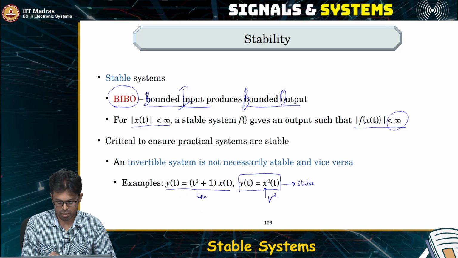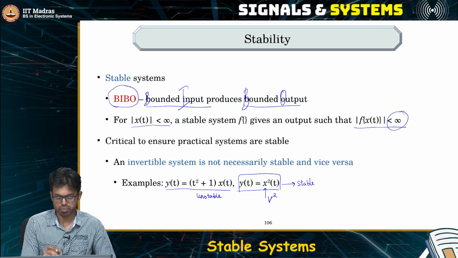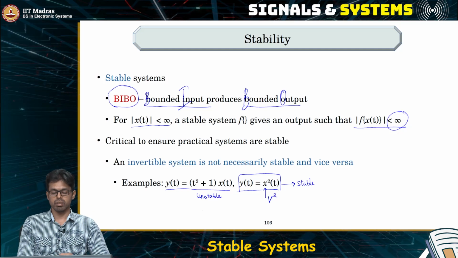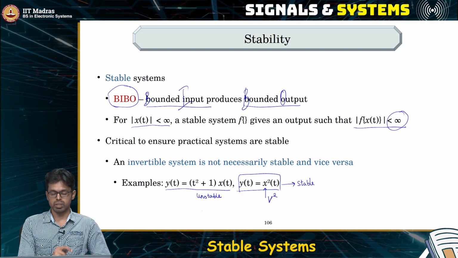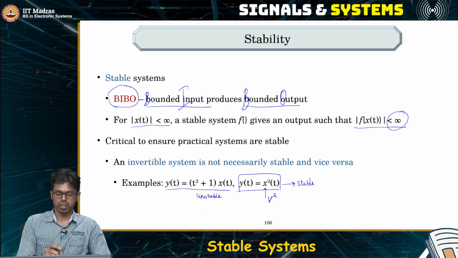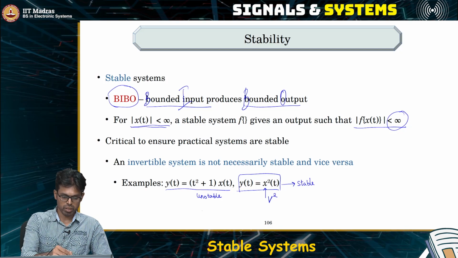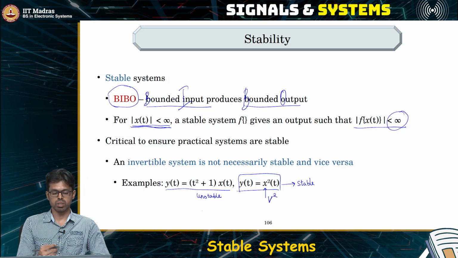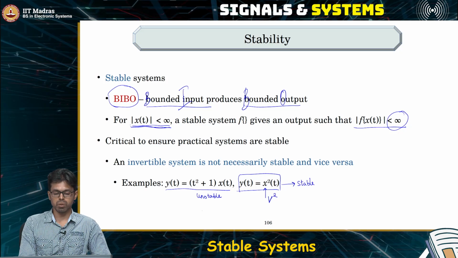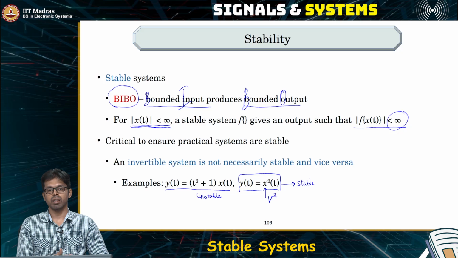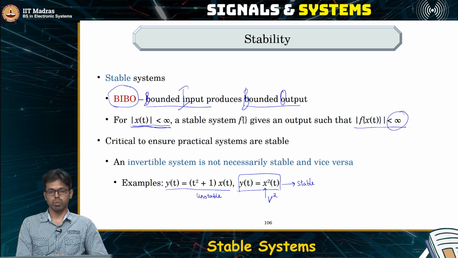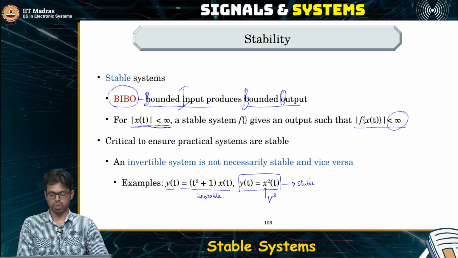Let's say that x of t is going to be taking only finite values. So it is always important to note that when you are checking the stability, you have to first ensure the input is stable. What we mean by input is stable is the input never takes a value which is infinite. So if you're feeding an infinite input, then you should not expect the output to be finite. So that is not what we are looking for.